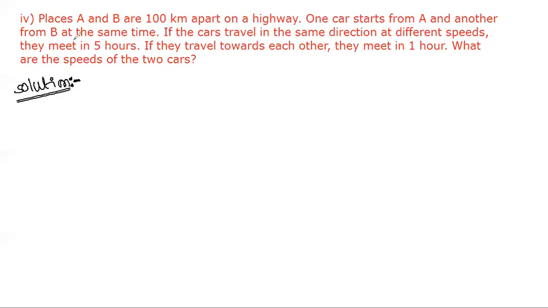Okay, so here we have places A and B that are 100 km apart on a highway. Let's take the place A to be here and the place B to be here.